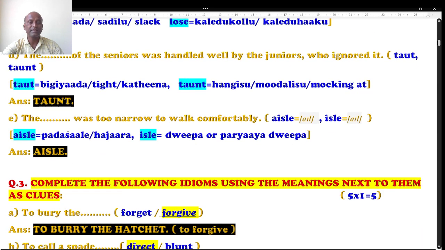Question number E. The dash was too narrow to walk comfortably.